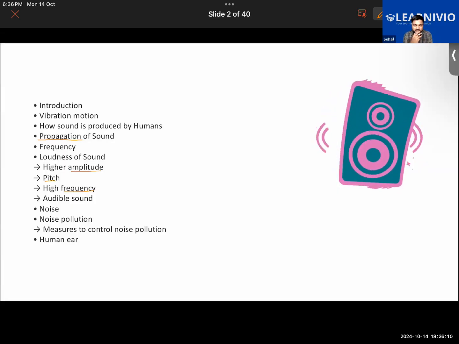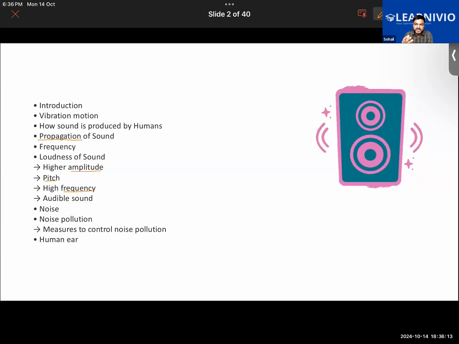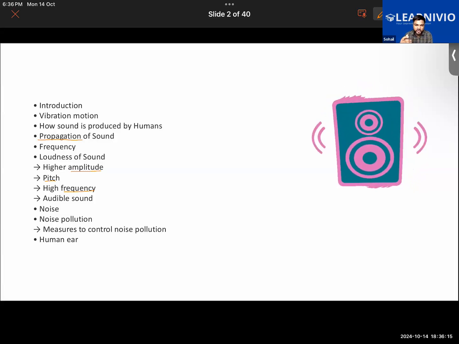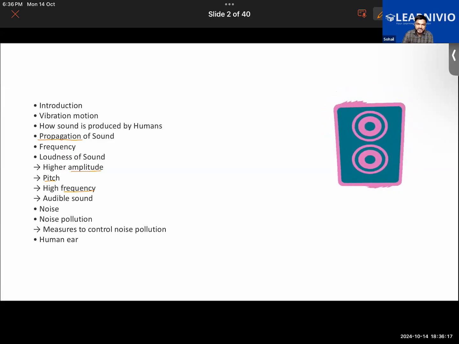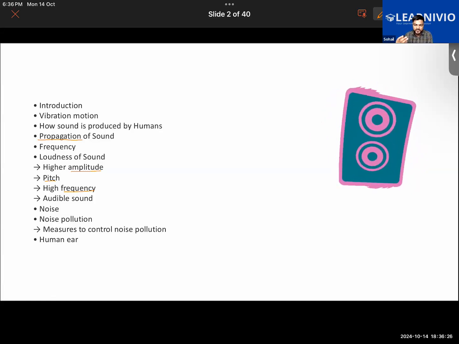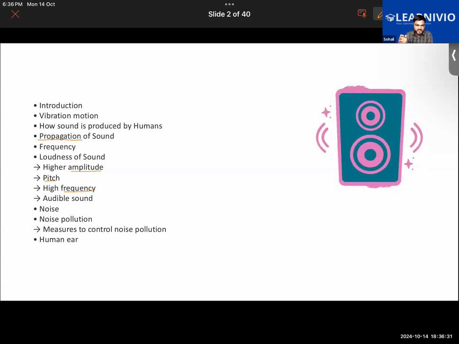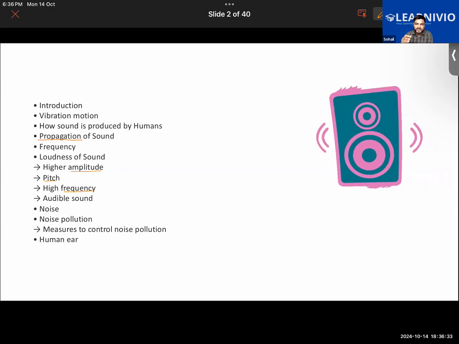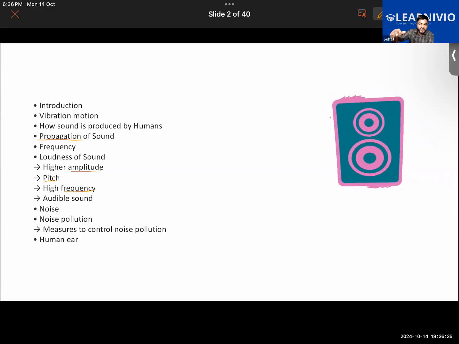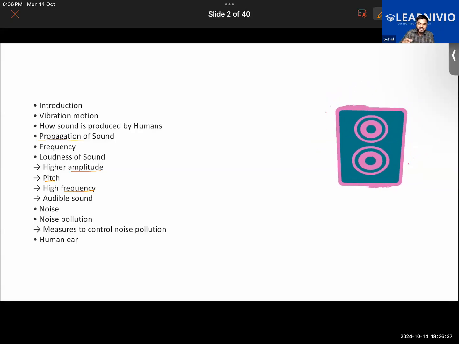Further, you would have observed that certain animals, for example dogs, would be barking a lot at certain times. You'd have heard that certain animals are able to sense sound waves that are not audible to humans, for example the sound waves produced when an earthquake is coming. While the earthquake waves have still not reached the surface, the animals would be able to hear those sound waves, and they would be making a strange sound.